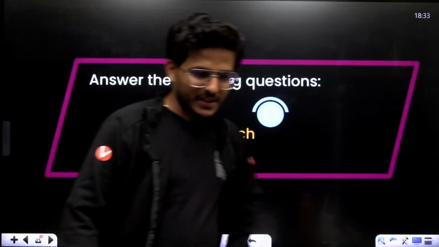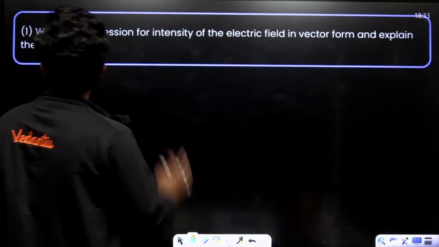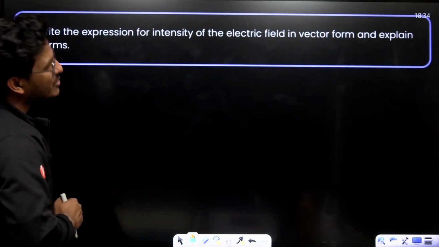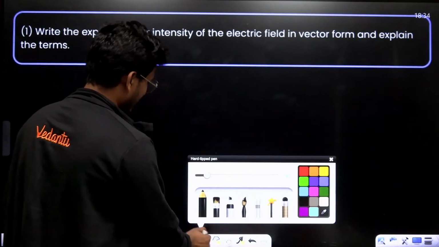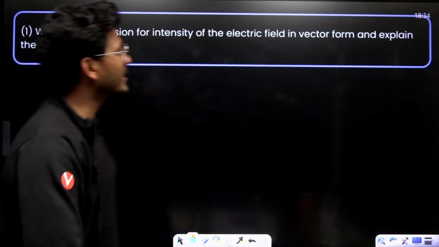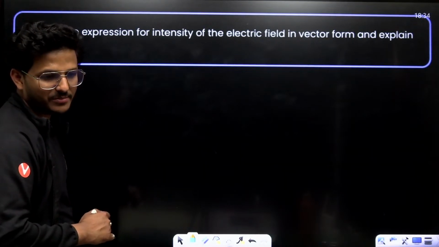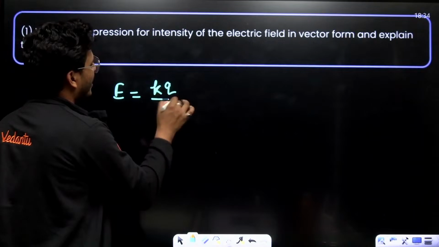Let's solve the 2 marker questions. Write an expression for intensity of electric field in vector form and explain the terms. Electric field intensity is E equals KQ upon r square.